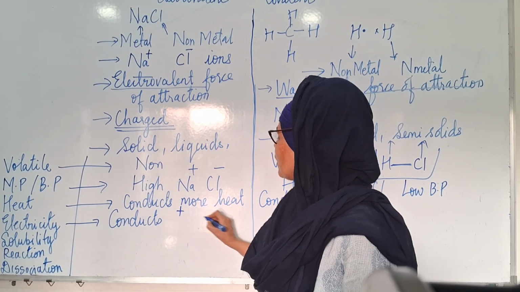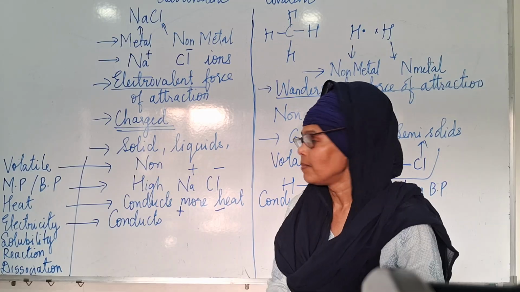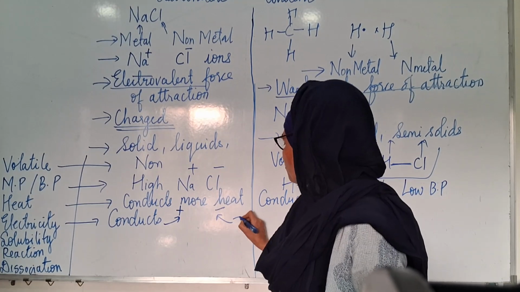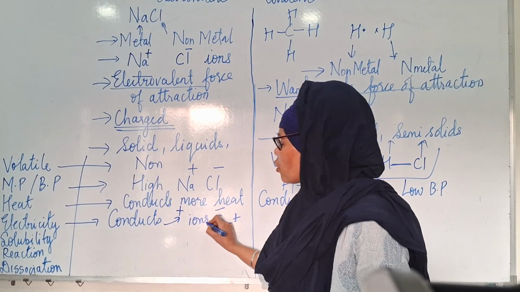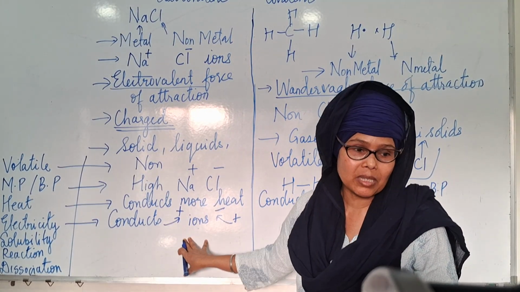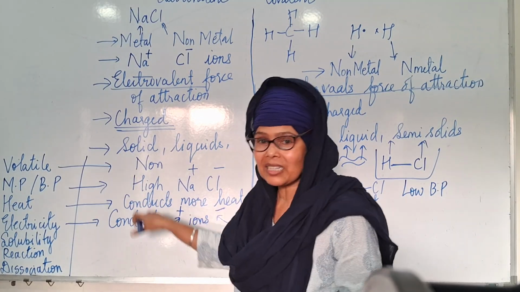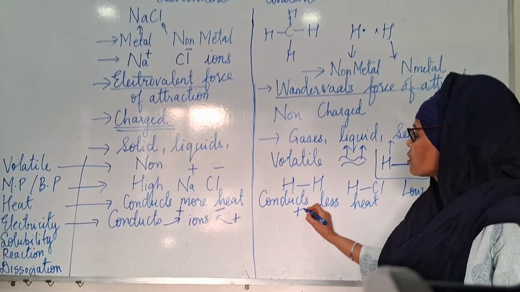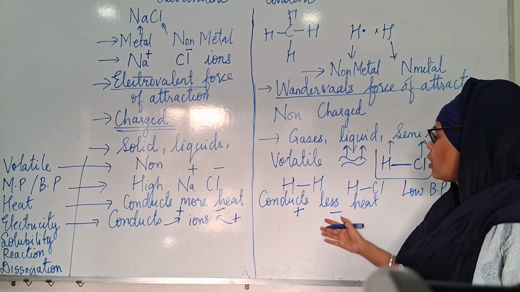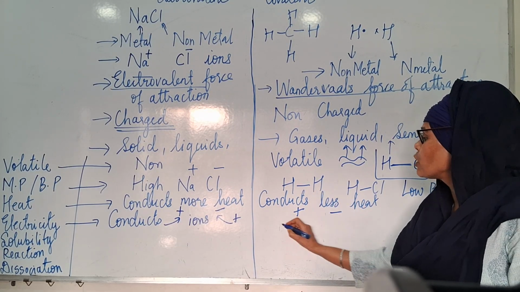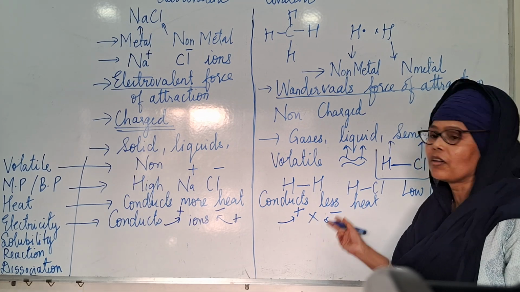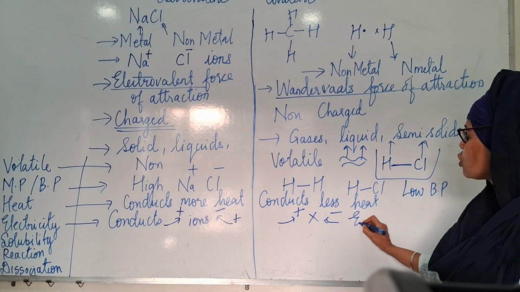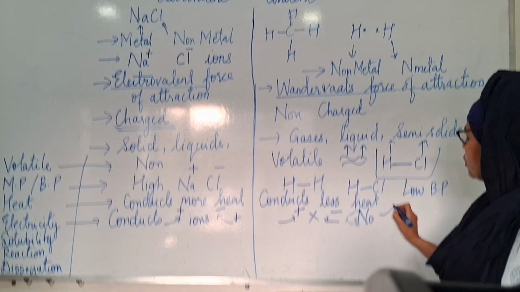Electrodes are there. One is positively charged, one is negatively charged. Here which ion will go? Here negative ion will go. Here which ion will go? Positive. So ions are a must over here. In electrolysis, ions are a must. So it will conduct electricity because ions are there. But here there are no ions. If there is a positive electrode and a negative electrode, but ions are not there, who is going to go to the positive and negative electrode? So no electrolysis, you can say.